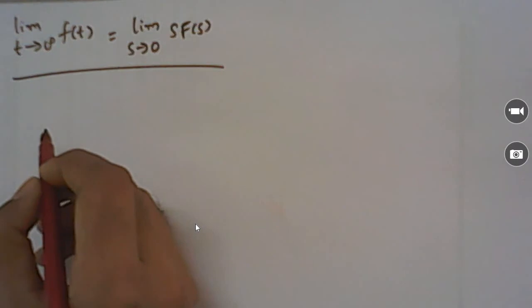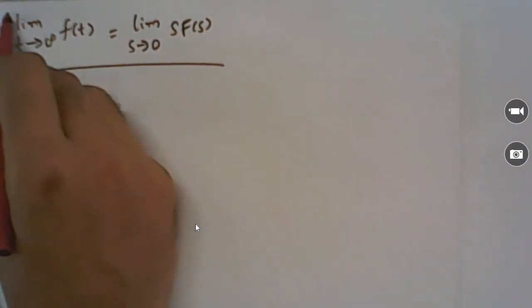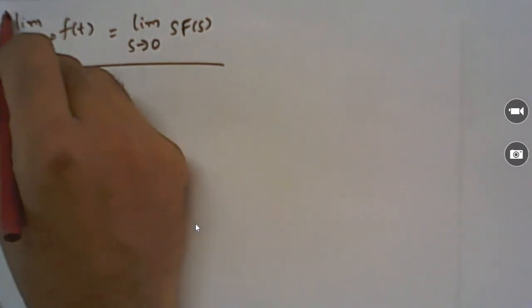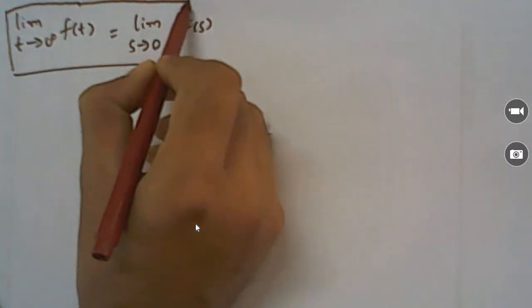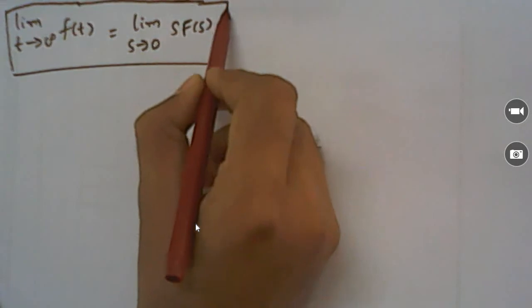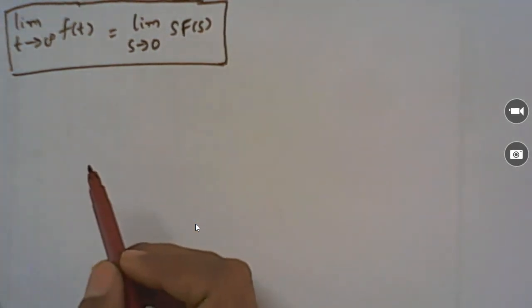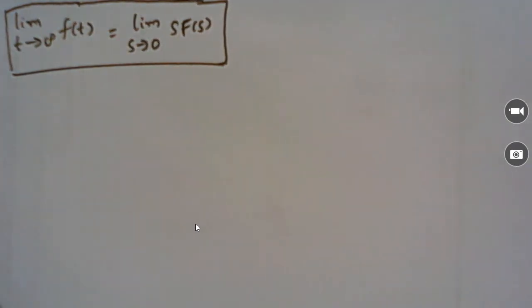So from this theorem we can directly find the initial as well as the final value of any function if the function is available in the form of the S domain, right? No need to convert into the time domain to find the initial and final value.